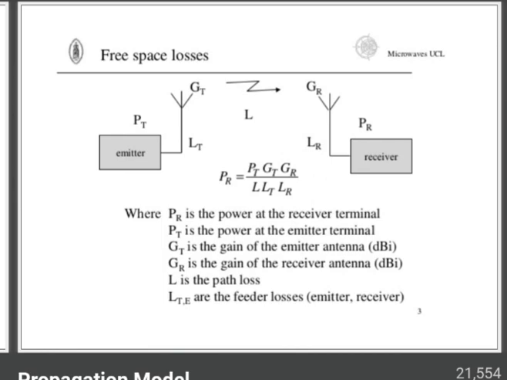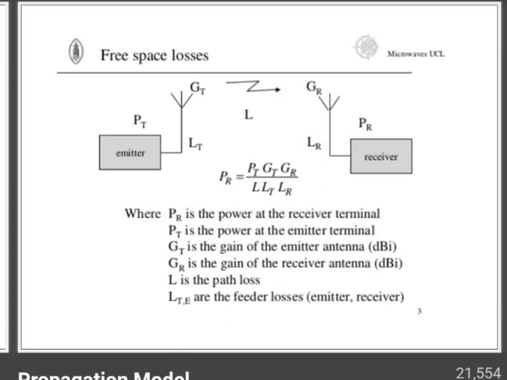Now the free space propagation model is used for the measurement of received signal strength when the transmitter and receiver of the communication system have a clear line of sight path between them. It also assumes that there is no obstacle between the transmitter and receiver. The free space propagation model is suitable for microwave radio links and satellite communication.